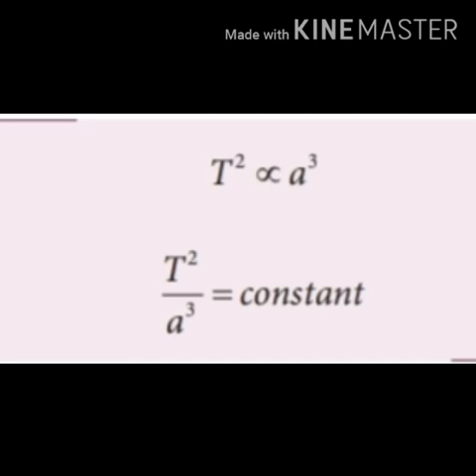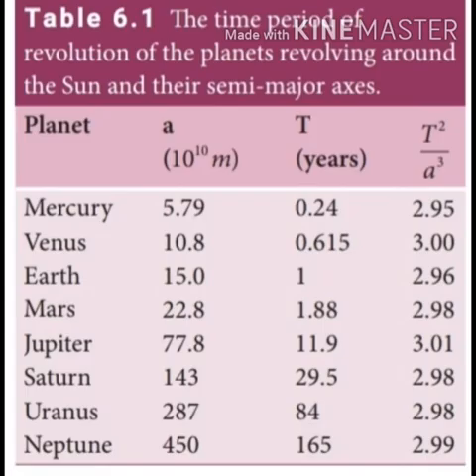We remove the proportional term and add a constant term. Therefore, T squared by a cubed is equal to a constant. T is the time period of revolution for a planet and a is the semi-major axis. The law implies that as the distance of a planet from the sun increases, the time period also increases, but not at the same rate. The table shows the time periods of revolution of the planets around the sun along with their semi-major axes. We can realize that T squared by a cubed is nearly constant.